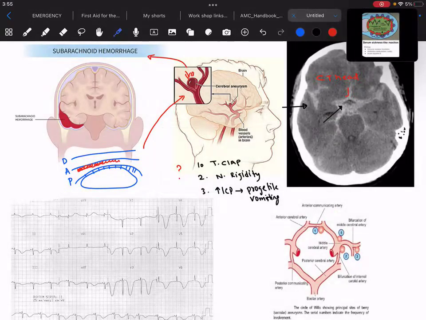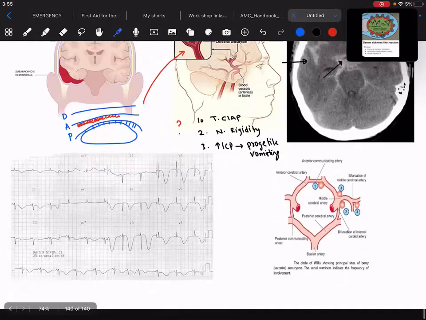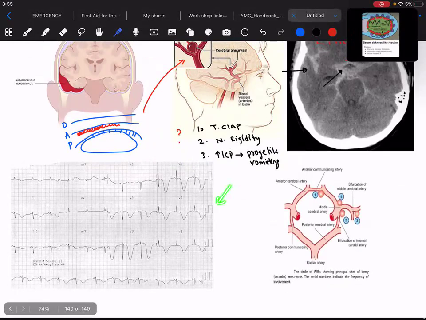Okay. Now in these patients, you will see this classical appearance on the ECG, where the patient will have inverted deep T waves, as you can see here, right?